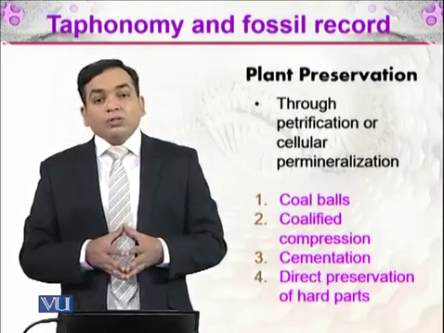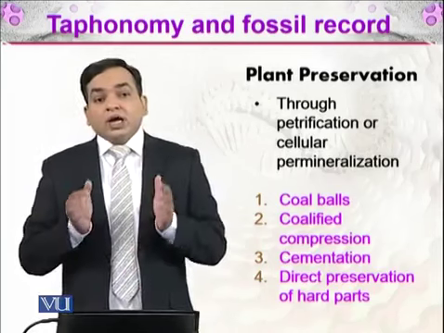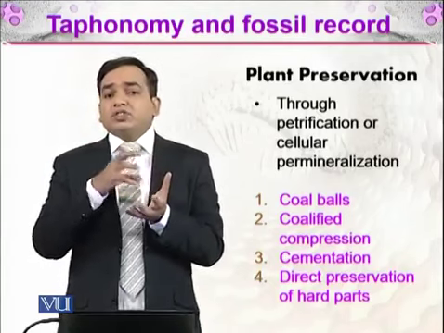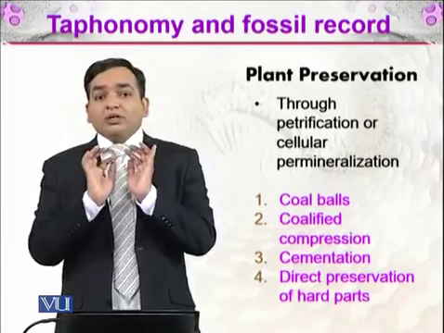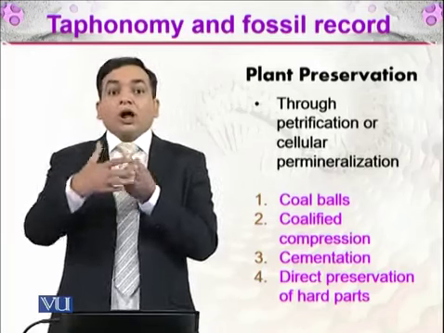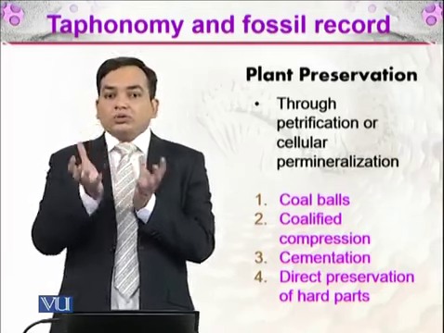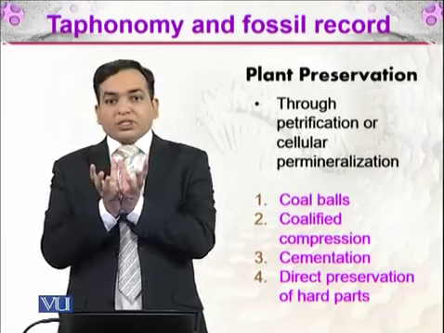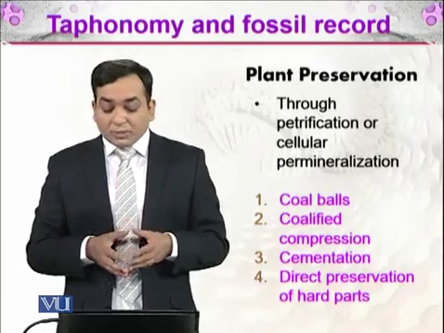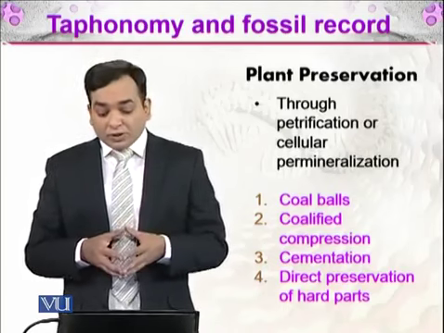Coal balls are present in the North American coal deposits, in which the plants and their materials, the leaves, seeds, and pine cones, are all in the form of balls, and those balls are carbonate. The calcium carbonate is surrounding those balls. These are perfect specimens containing various information about ancient plants. And compression is present in the coal deposits.